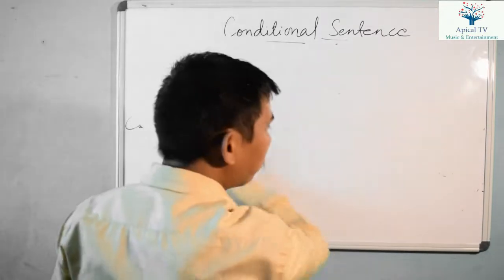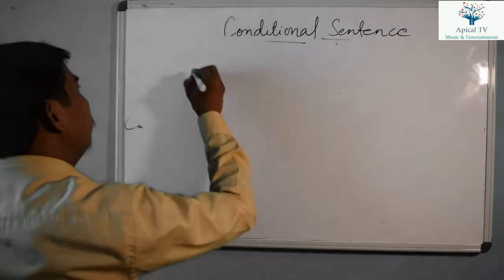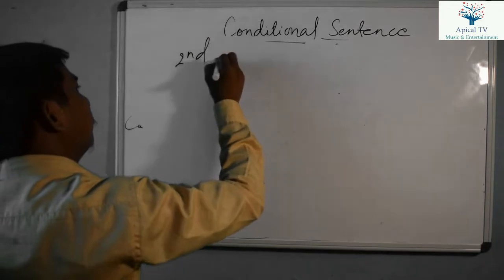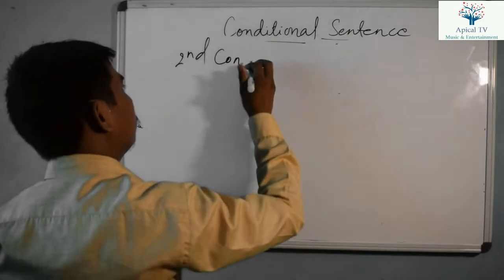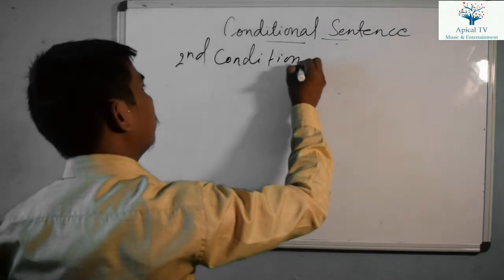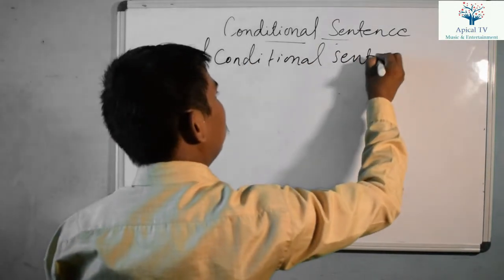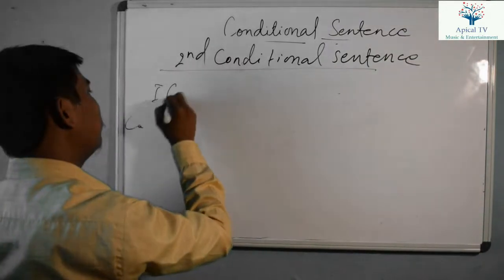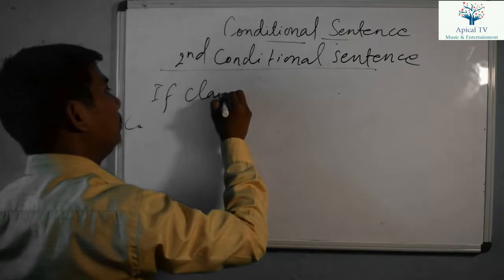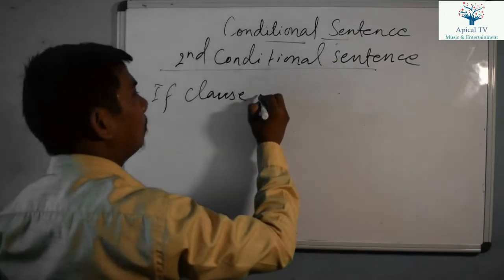Now we have the next type of sentence, that is second conditional sentence. Let me give the structure of second conditional sentence. In second conditional sentence, the if clause should be past, that is verb 2 form.